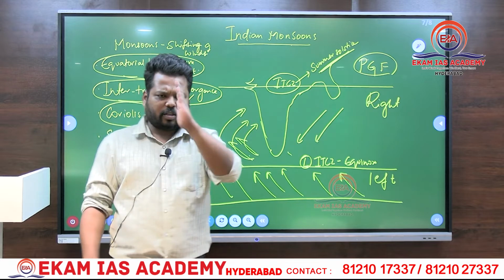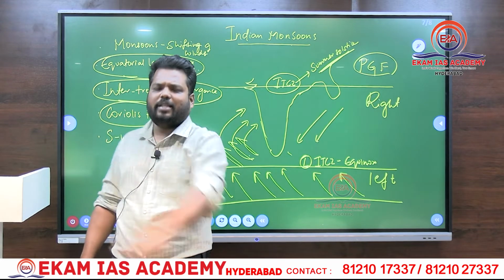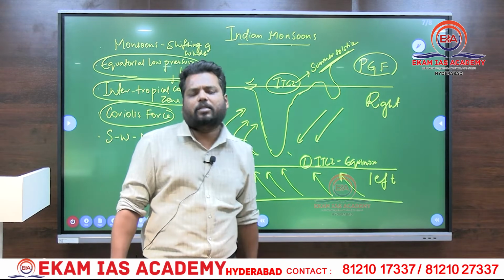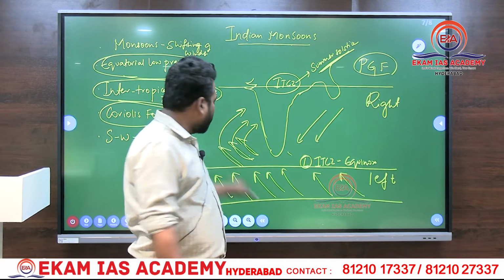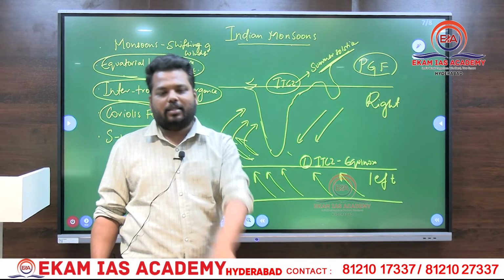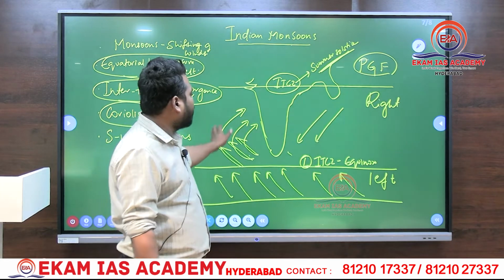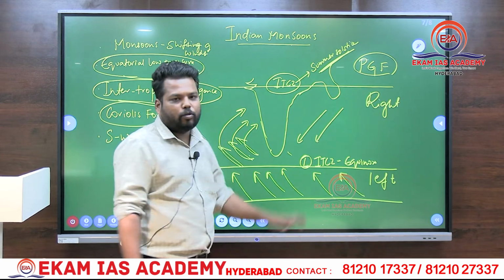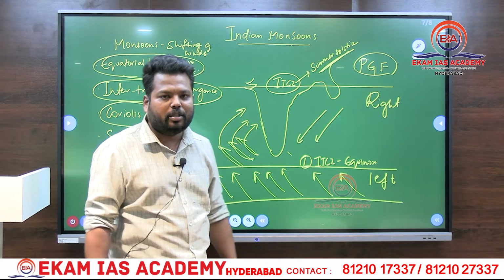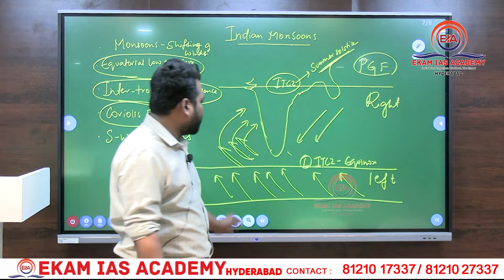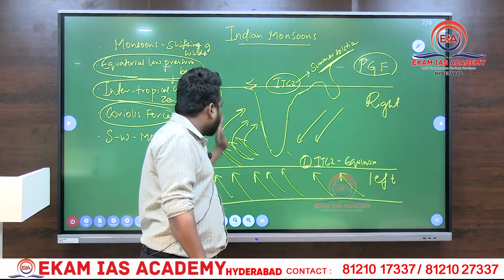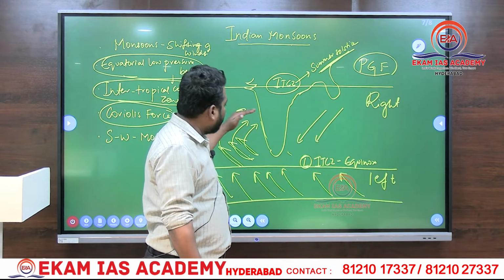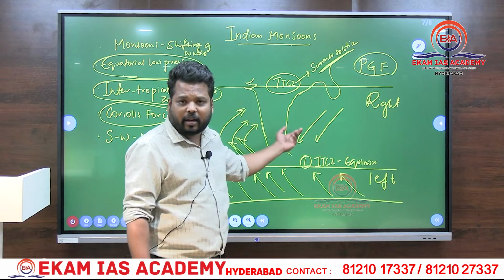Wind has to move in a straight way, right? But they deflect right in the north, deflect left in the south. The reason behind it is Coriolis force. So we have to go deeper into Coriolis force for understanding every concept. But as of now, in this video, we are concerned with monsoon, so no need to focus much on Coriolis force. Just remember that these particular winds are crossing the equator in order to move towards low pressure.